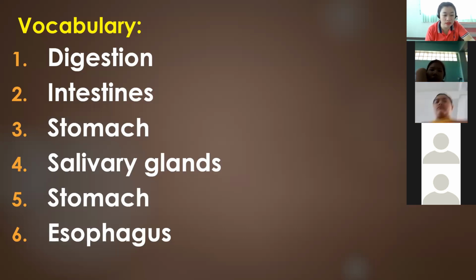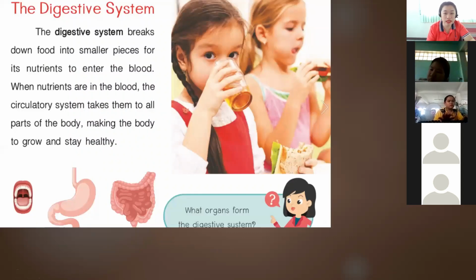Number 5, we have esophagus. Esophagus. So these are our vocabularies for today that we will encounter during our discussion: digestion, intestines, stomach, salivary glands, and esophagus. Let's proceed to our discussion.